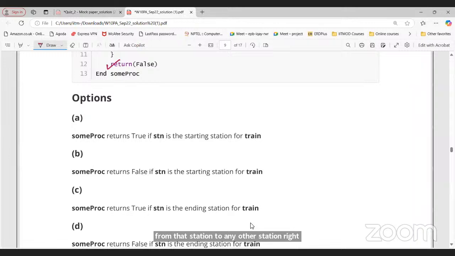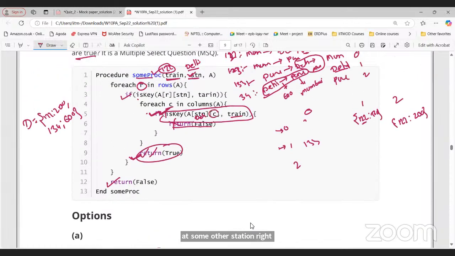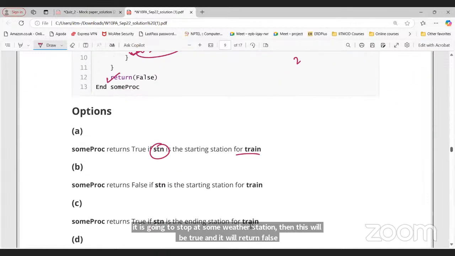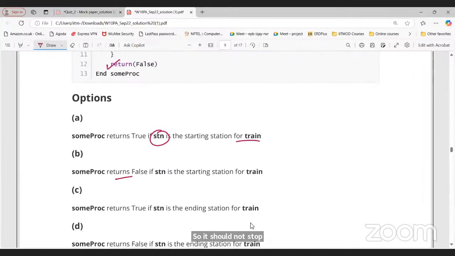Some prop returns true if station is starting station for train. But if it's starting station, it is going to stop at some other station, right? Yes, sir. This option is false. Because if it is going to stop at some other station, then this will be true and it will return false. So it should not stop from Delhi to any other station. So some returns false if station is a starting station for train. Yes, sir. This is true.